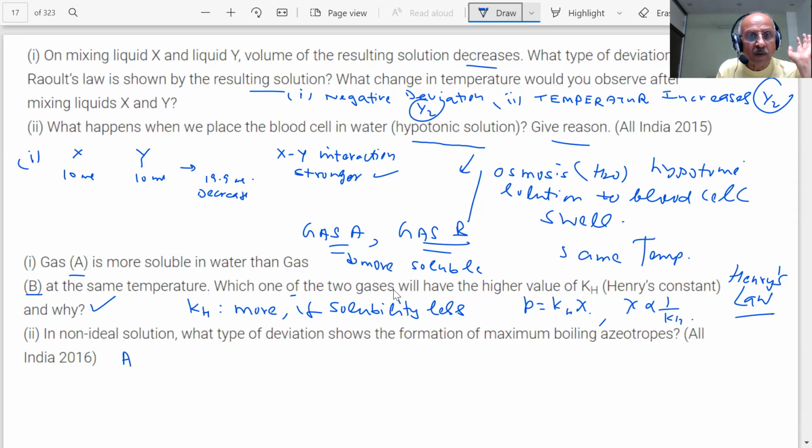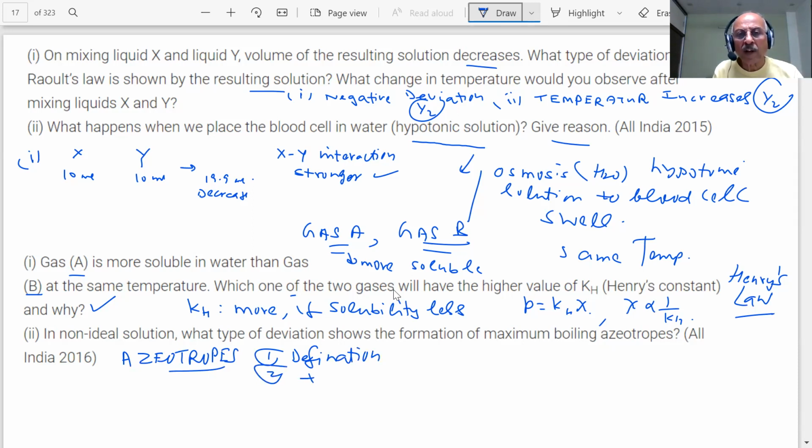We have been telling you about azeotropes. A simple definition can be asked. And we have already discussed two types of azeotrope, students: maximum boiling and minimum boiling. Maximum boiling means negative deviation. So remember that.